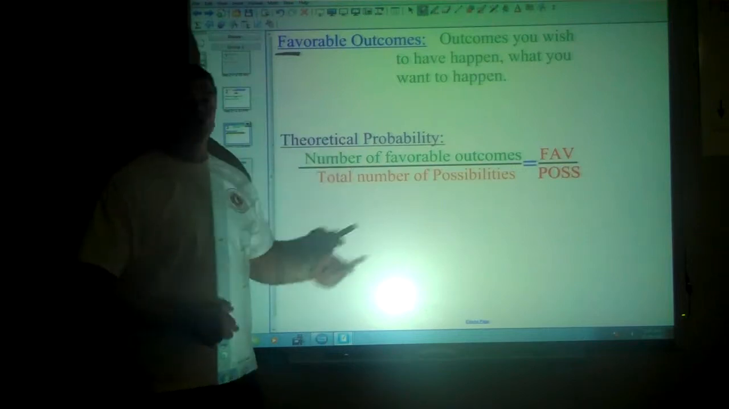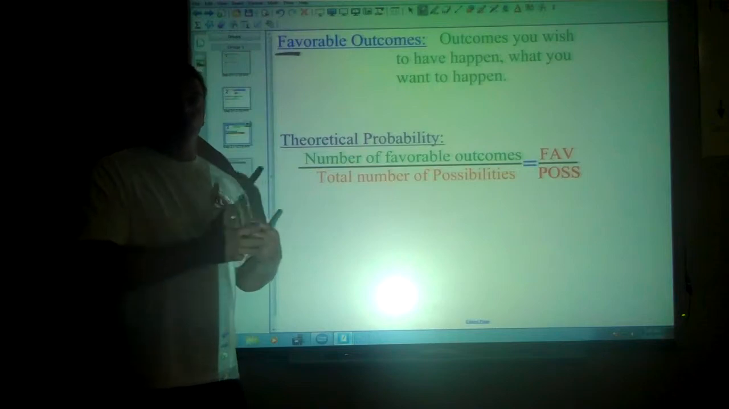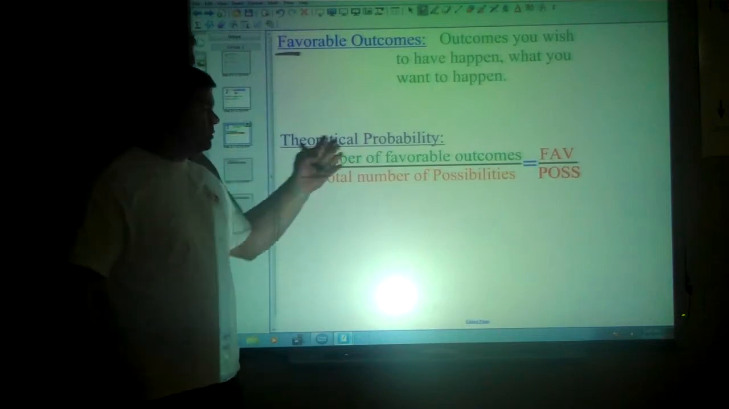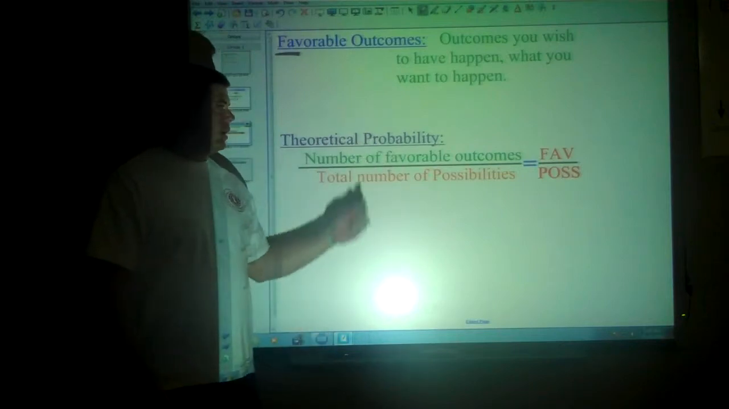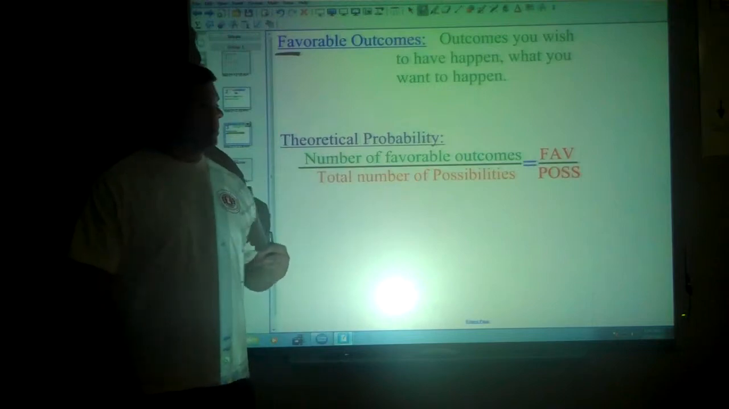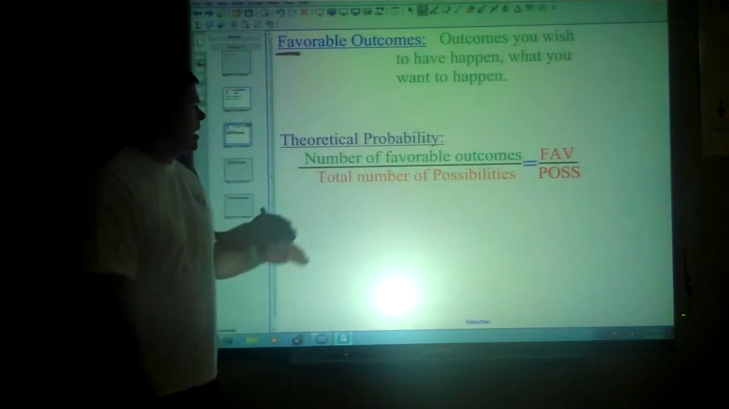I will say that the more you do it, the closer and closer it would actually get to 50-50. But it's possible that you could do theoretical probability, or you could come up with the calculations for probability, and it's not exactly the same.